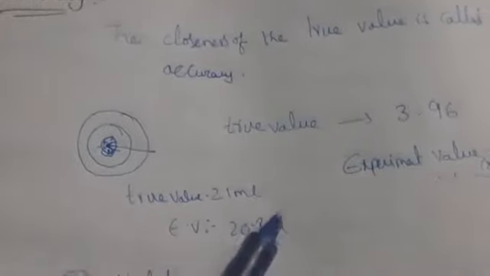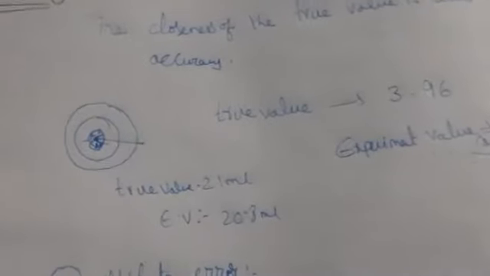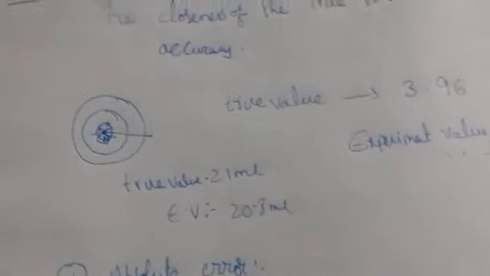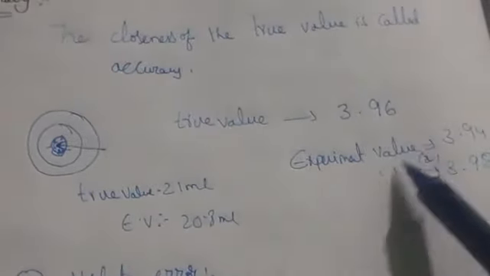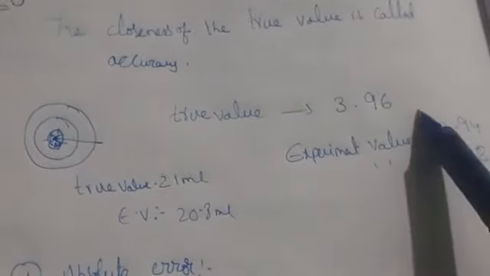Okay. So what is accuracy we are discussing here? The closeness to the true value we call accuracy. After measuring the value, whatever value we are getting should be close to the true value. That one we call accuracy. Only a very minute difference should be there. It consists of two errors, that is absolute error and relative error.